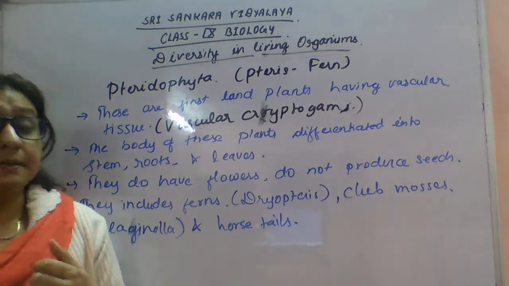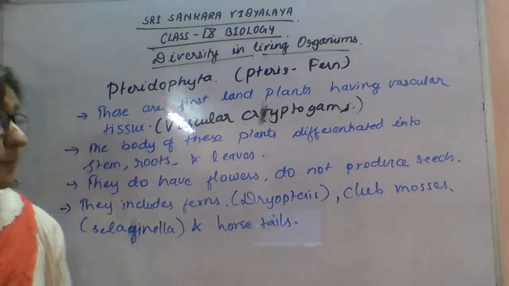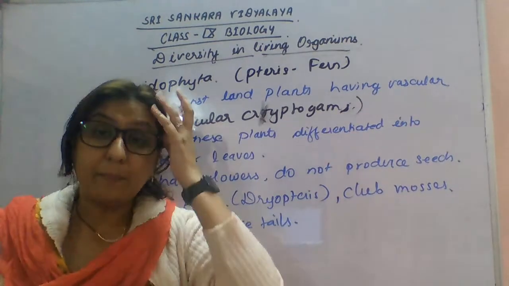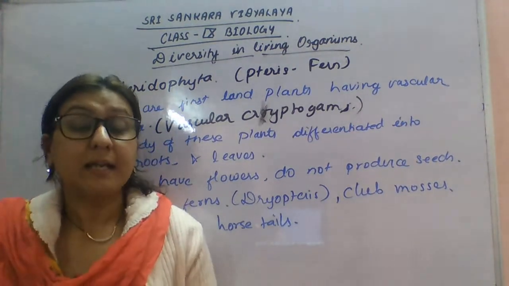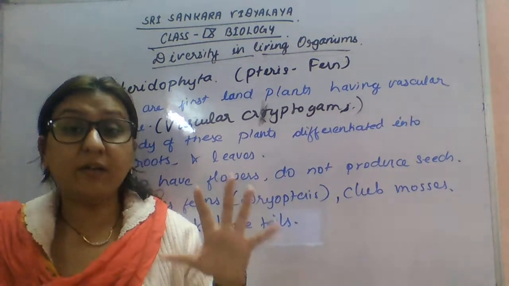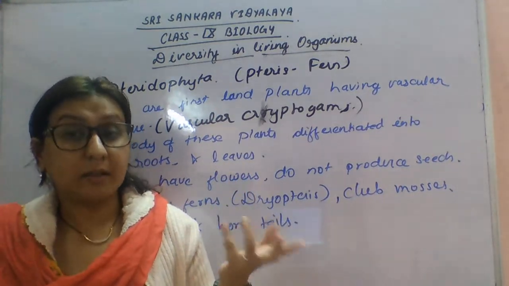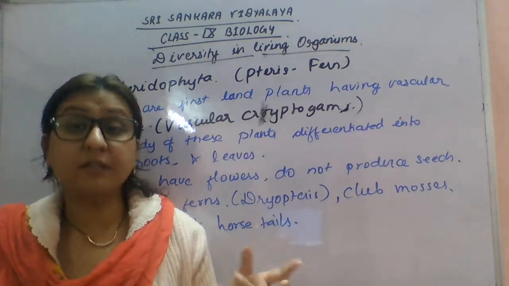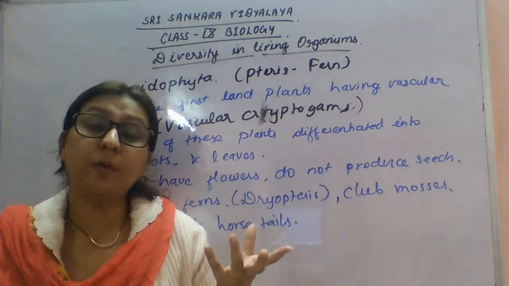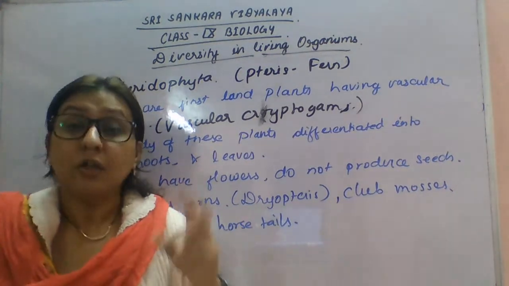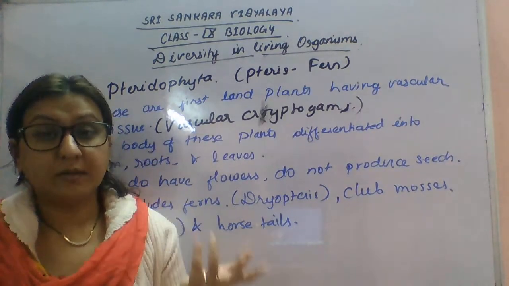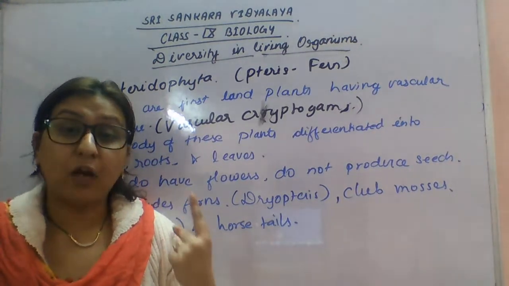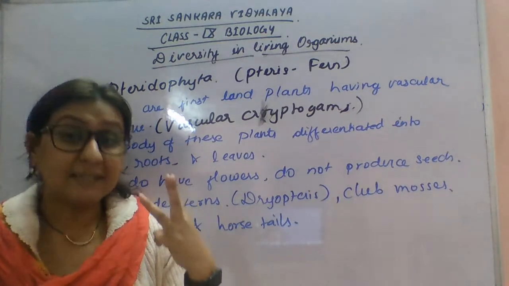So students, today I explained to you about the cryptogams. In cryptogams, they produce spores, and the reproductive organs are hidden, or you can say inconspicuous. In this category of cryptogams, three types of plants were present: thallophytes, bryophytes and pteridophytes.